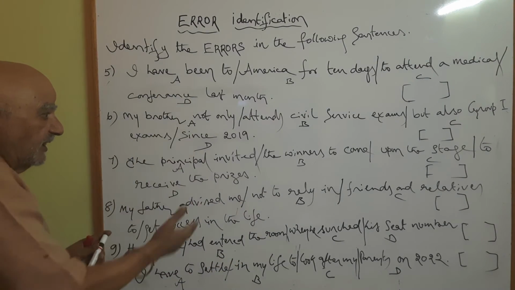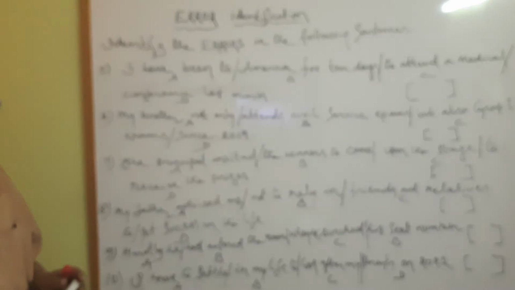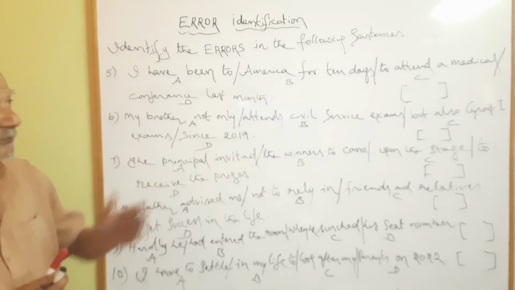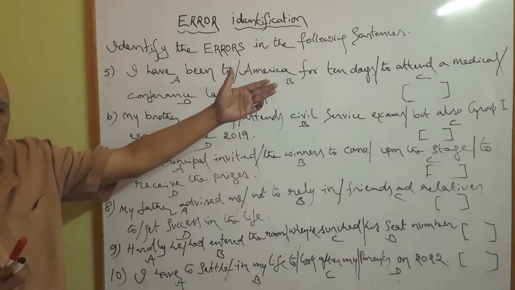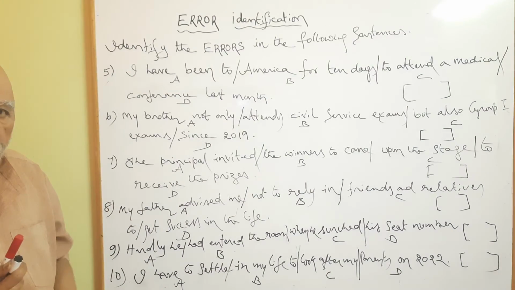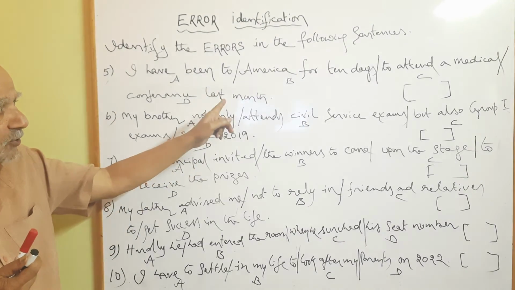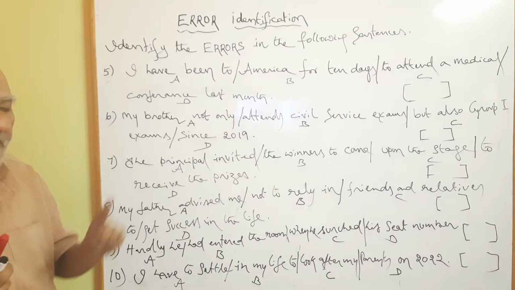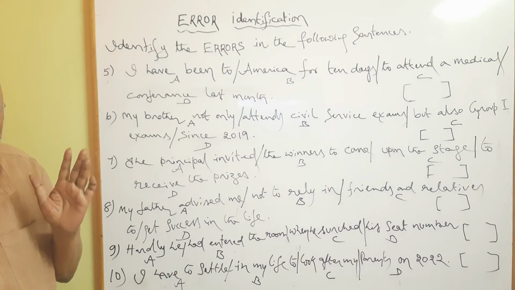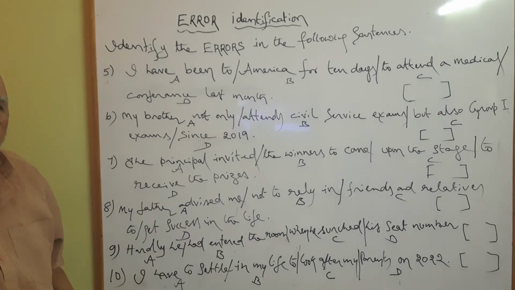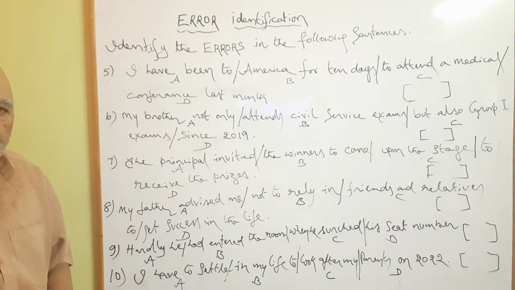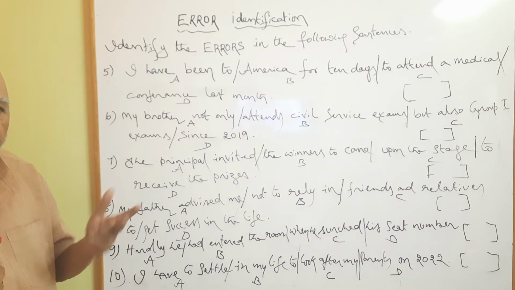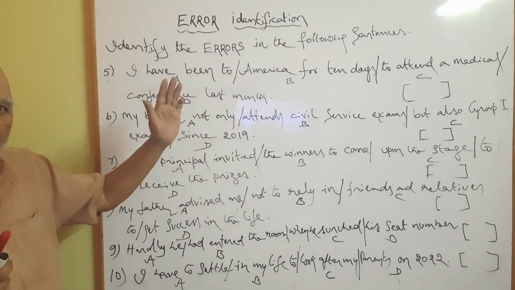So carefully read the sentences and answer A or B or C or D or E. If there is error, you have to go for A or B or C or D. If there is no error, you go for E. Okay, carefully read. I have given plenty of time. Tomorrow morning by 8, I will explain.